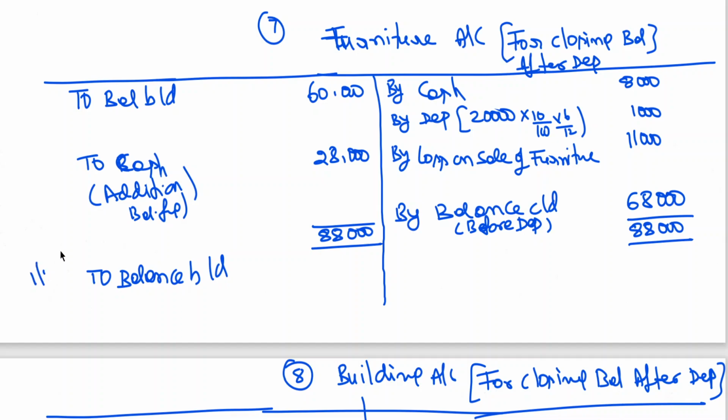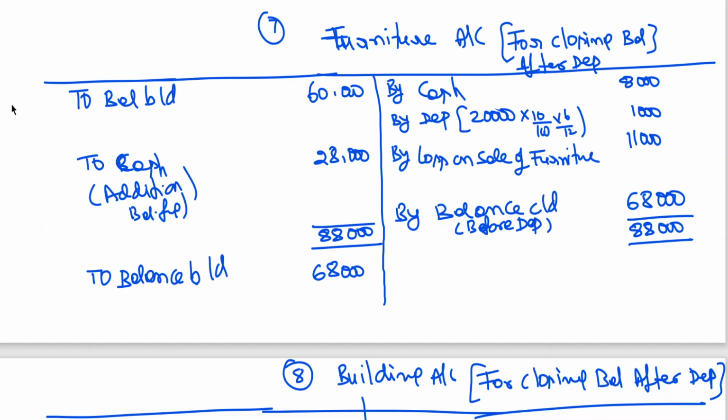To balance brought down. Dates will again be confusing to you; the dates are not so important. To balance brought down, 68,000. He said that this furniture has been purchased at the beginning of the year.